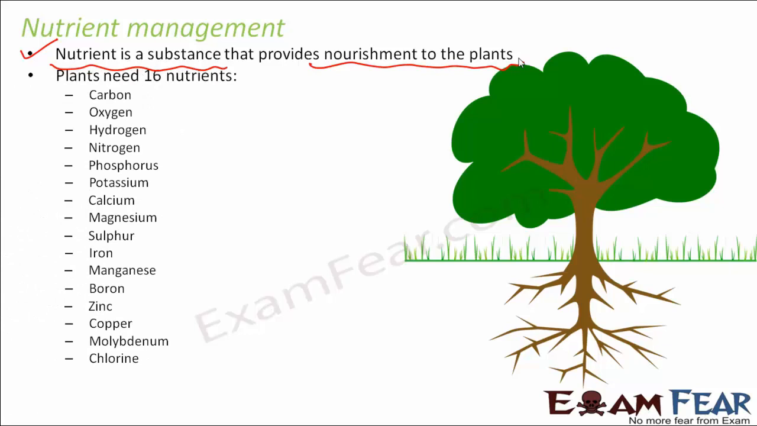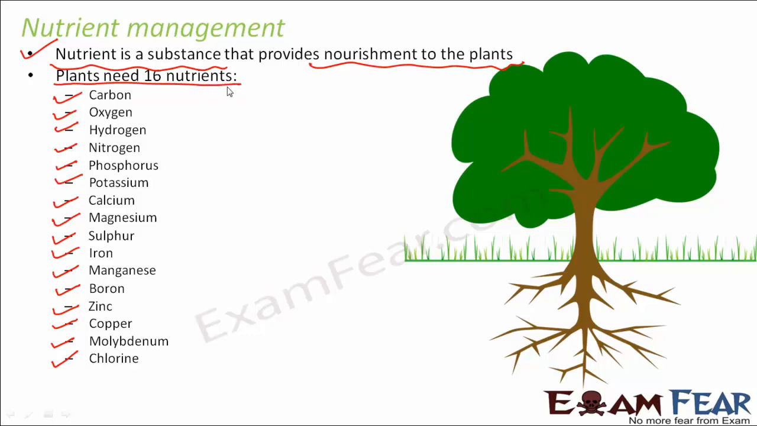Some of the nutrients are carbon, oxygen, hydrogen, nitrogen, phosphorus, potassium, calcium, magnesium, sulfur, iron, manganese, boron, zinc, copper, molybdenum and chlorine. So in total, plants need 16 nutrients.